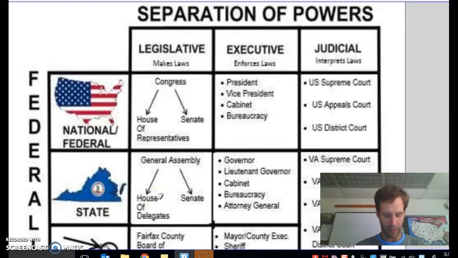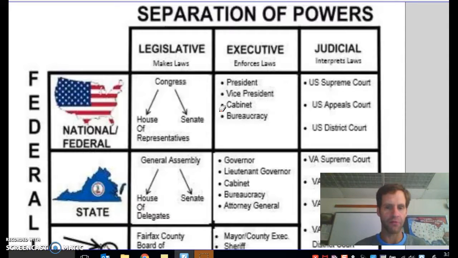All right. Approve the state budget. That's looking good. Let's go down to regulate the economy. Does the legislative branch do a lot of regulating? Well, they make laws, but not so much regulating. That's more of the job of the executive branch, which is enforcing laws, regulating them. Regulate can kind of be a synonym for enforcing or carrying out.